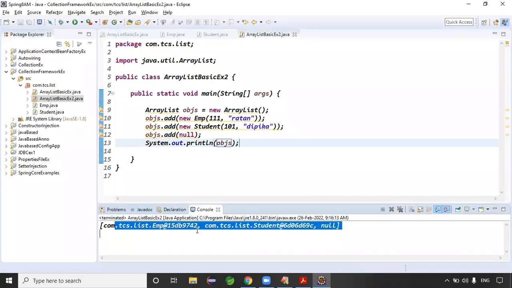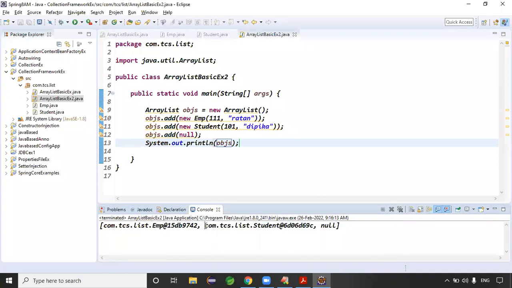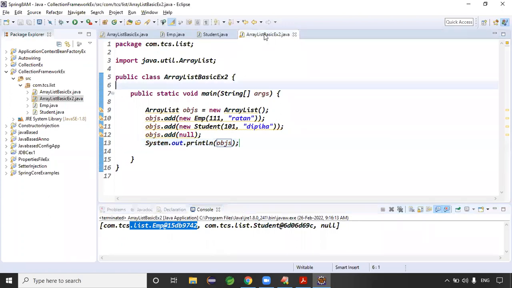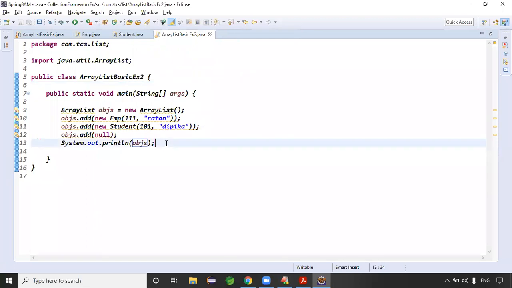com.tcs.list is the package name, right? This is the class name, @hashcode. Because we got the object reference, not the data. Then tell me, guys, I want the data. If I want data, how can I get it? toString. We need to override the toString.